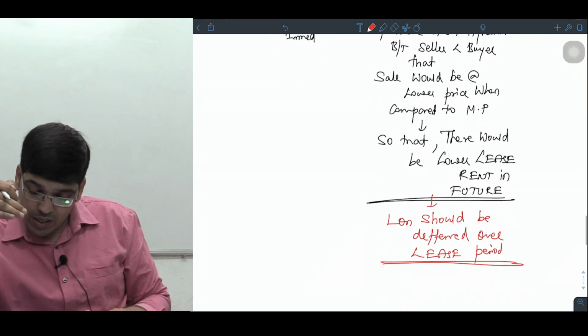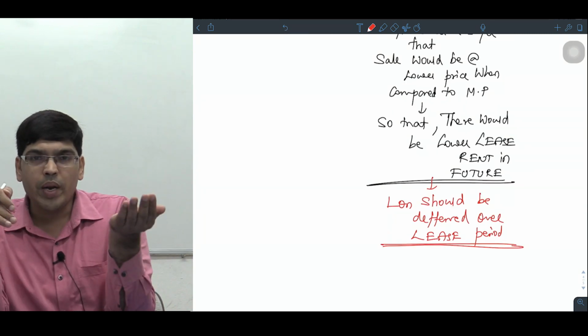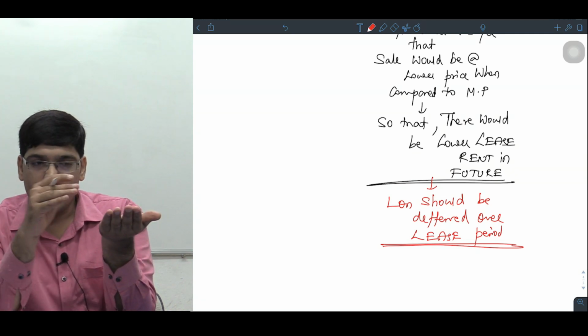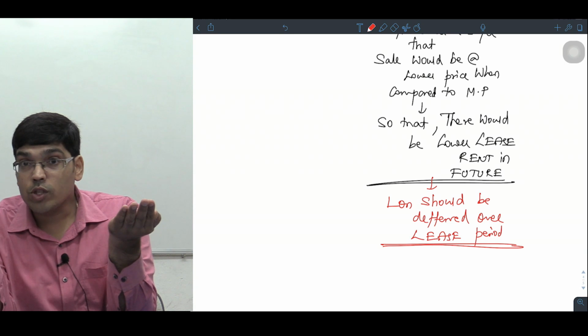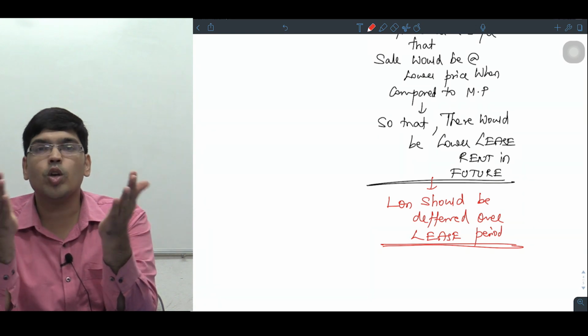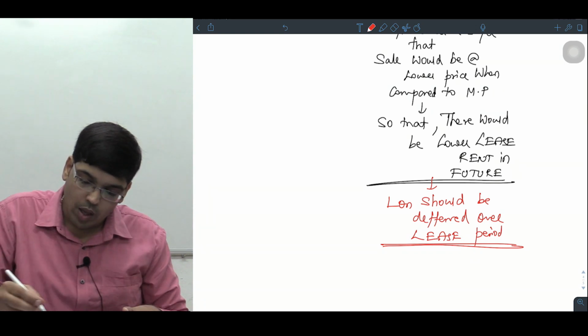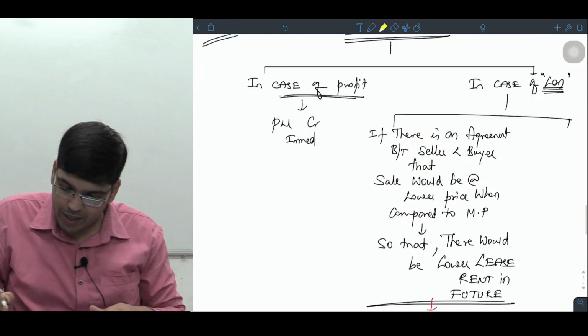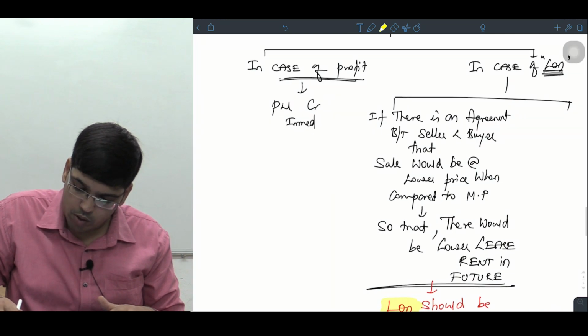Then government says if that is the case, then the loss made today on sale will get offset with the savings in rentals in future. अभी का जो लॉस है वो फ्यूचर में जो सेविंग करोगे ना लीज रेंटल्स में, उससे ऑफसेट हो जाएगा. Thereby the loss should be what, sir? Thereby the loss should be deferred. Am I clear?